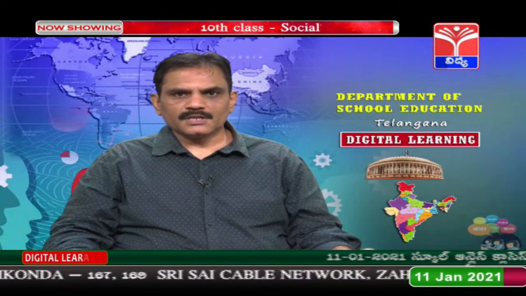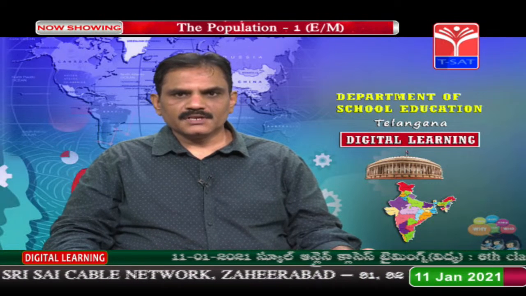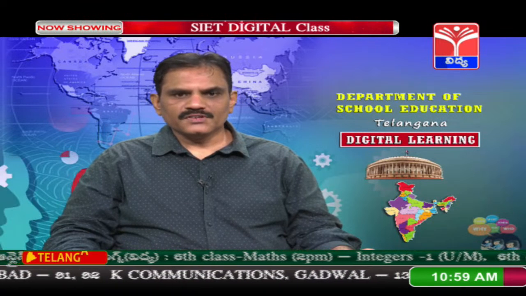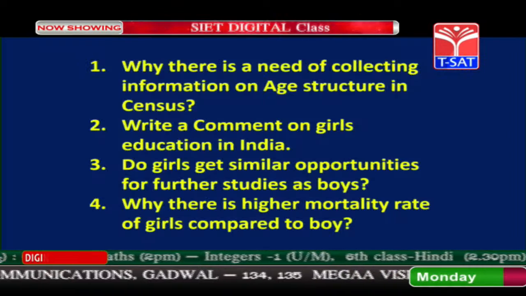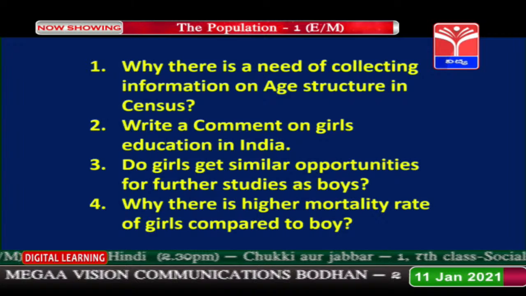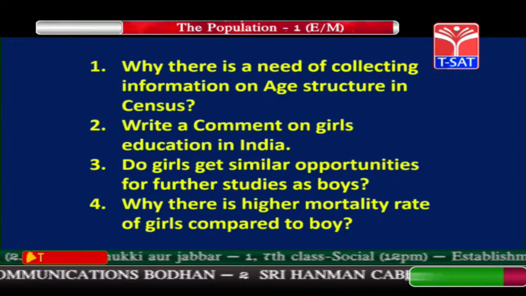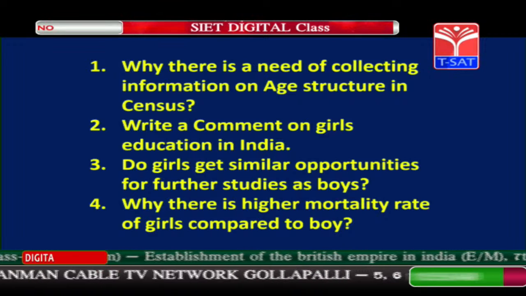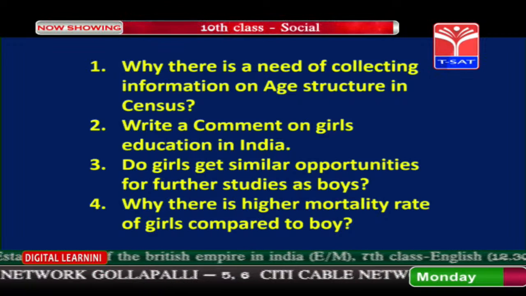Children, up to now you have understood the components of the census. Now let us look at some questions on this. Why is there a need to collect information on age structure in the census? Second, write a comment on girls' education in India.